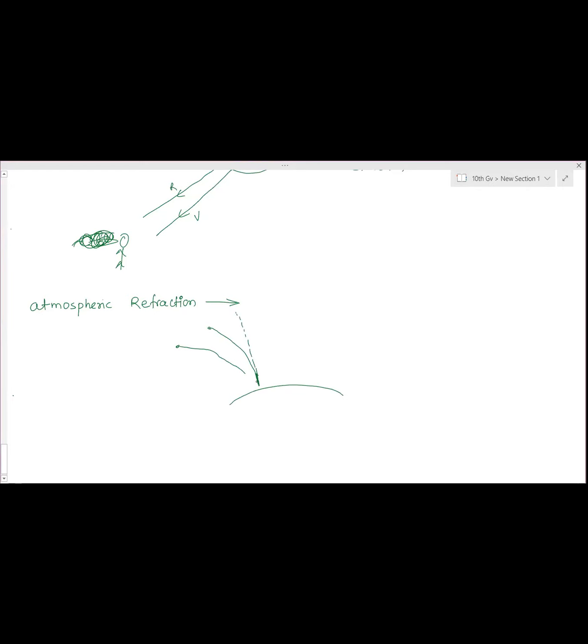To make them meet, we have to produce them backwards. So they will meet at this position. So this is the actual position of the star and where the image is formed, which is higher than its actual position. So this is called the apparent position of the star.